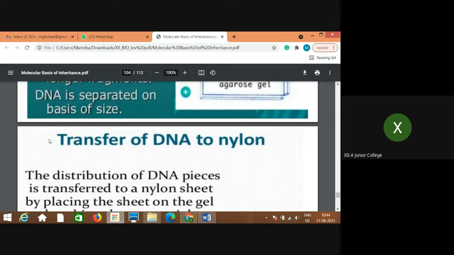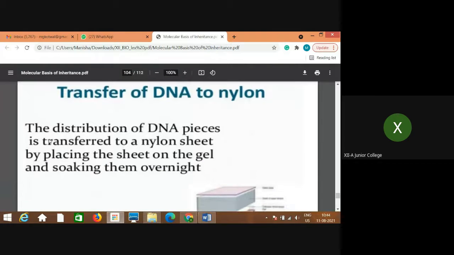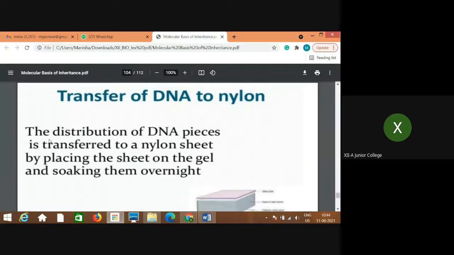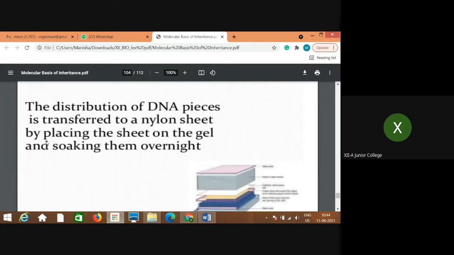Now the next step is the transfer of DNA to a nylon sheet. Once that separation is done, the distribution of these DNA pieces is transferred to a nylon sheet by placing the sheet on the gel and soaking them overnight.